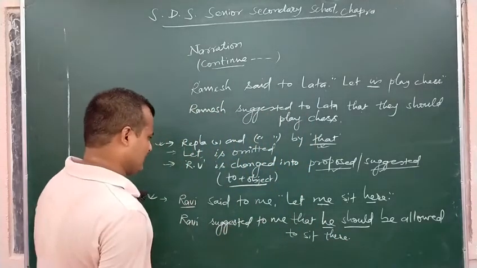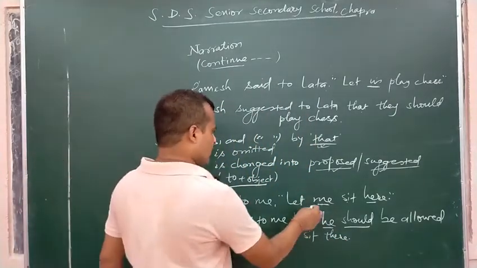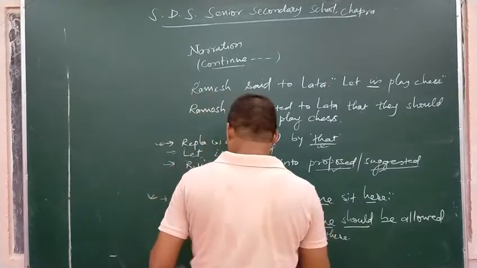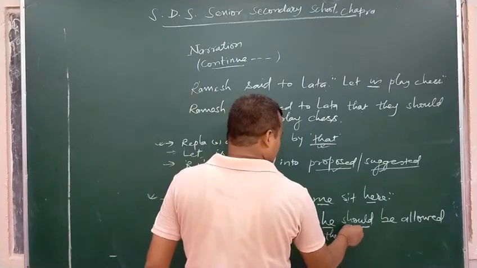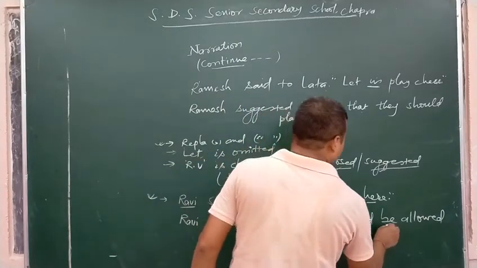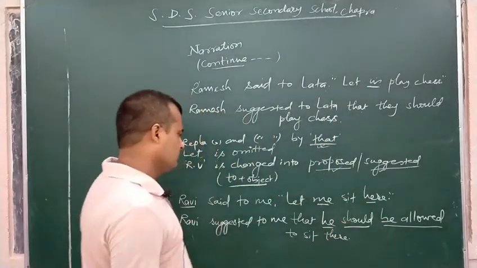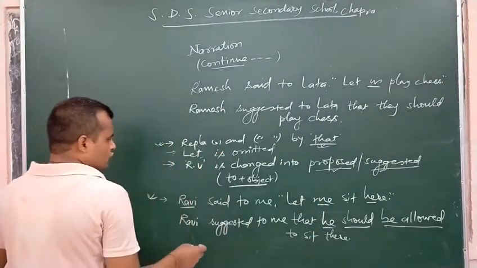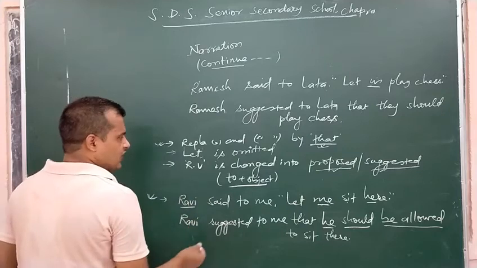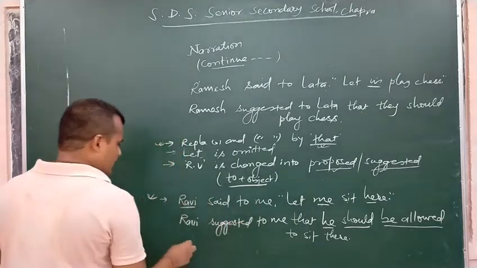It is a long process. We have to change the objective case according to the change of person rule. After that, should is used, and be allowed, an extra thing. The rest is as usual.